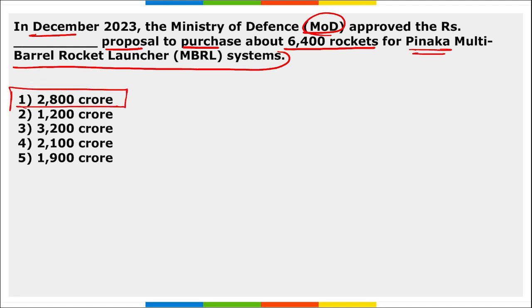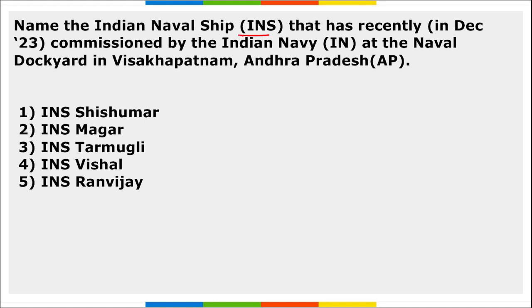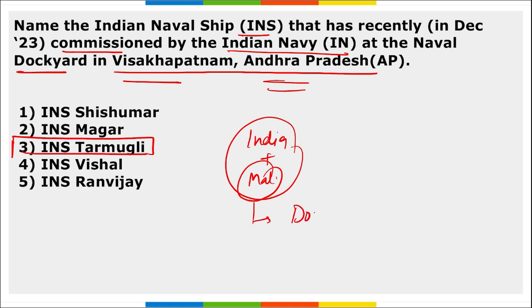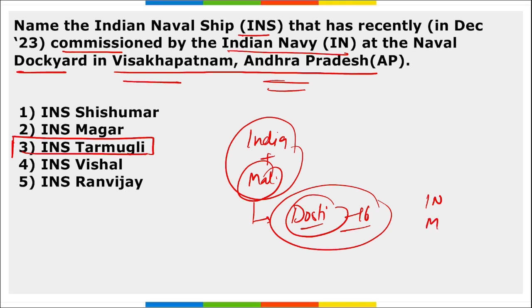Right? Next, name the Indian naval ship that has recently been commissioned by the Indian Navy at the naval dockyard in Visakhapatnam, Andhra Pradesh. So what is the name of that Indian naval ship? INS Tarmugli. Right, this is the name of the Indian naval ship that was commissioned at the naval dockyard at Visakhapatnam, Andhra Pradesh. Right, take a note of this. And this ship has served under two nations, that is India and Maldives. Right, also remember in Maldives recently the 16th edition of the Dosti exercise was conducted between India, Maldives and Sri Lanka.